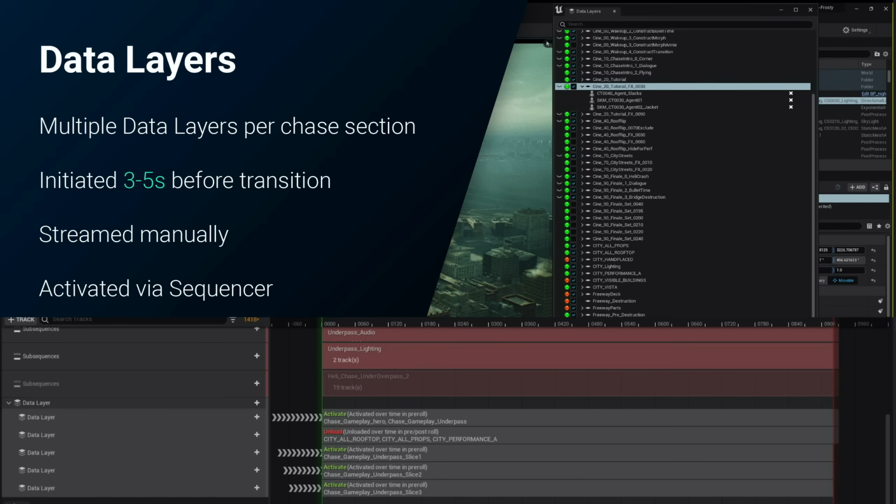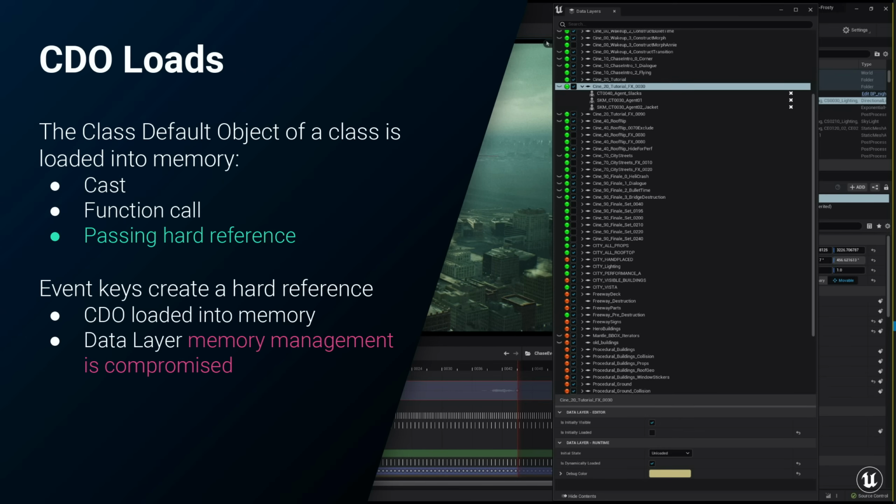This is how we overlaid the entire chase on top of the open world and could clean up after it without leaving a trace. Once we were correctly streaming all the objects in the world, we needed to account for one more source of memory consumption, class default objects, which are essentially a template object that Unreal Engine uses to instantiate actors. We had to make sure that our class CDOs were loaded into memory before we were spawning the actual actor in the world.